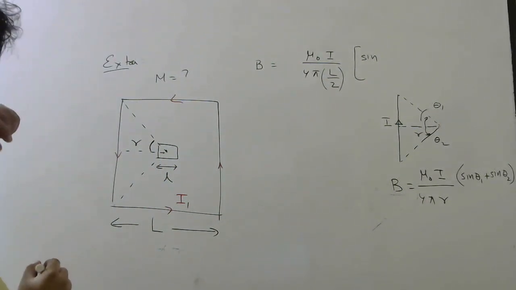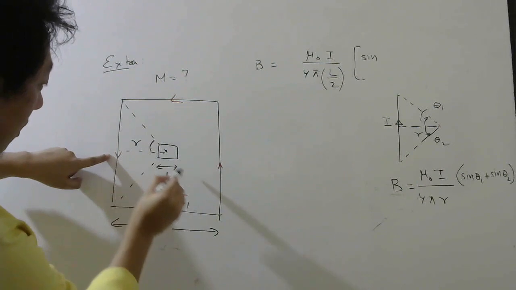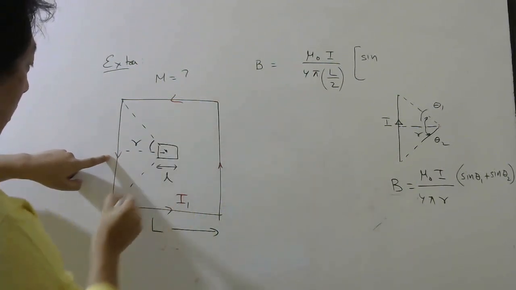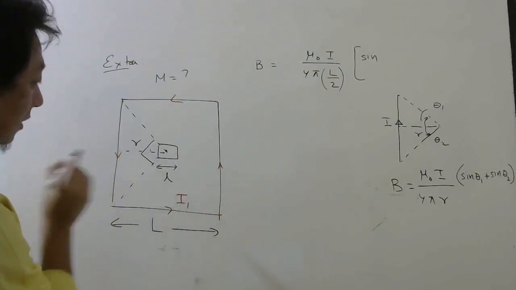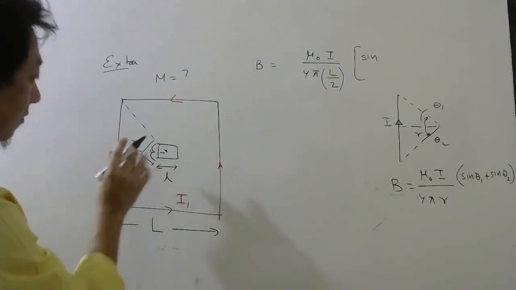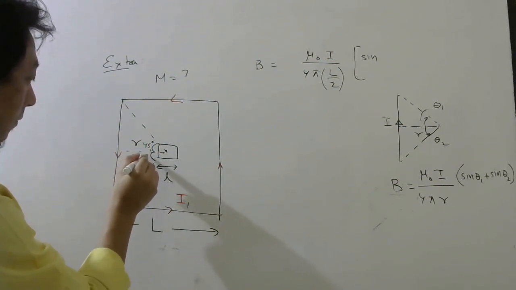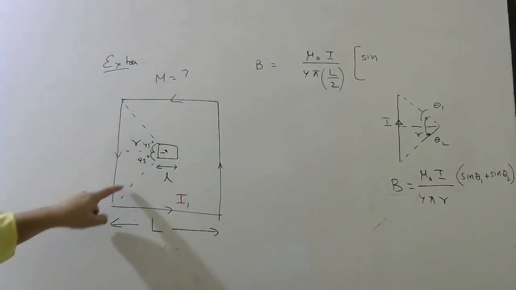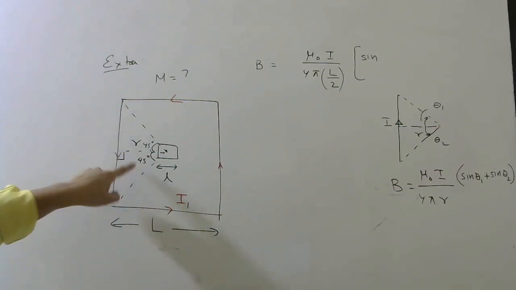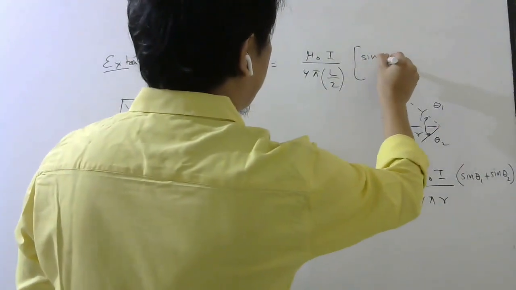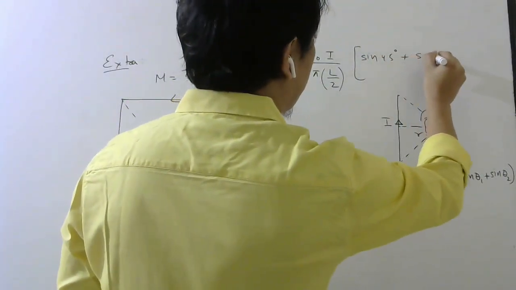Now you know that if you continue here, this whole thing will be 90, from here to here will be 90. So this will be 45, this will be 45. So 45, 45 will give you this 90 also. So this must be 45, right? So sine 45 plus the other one is also 45, so sine 45.